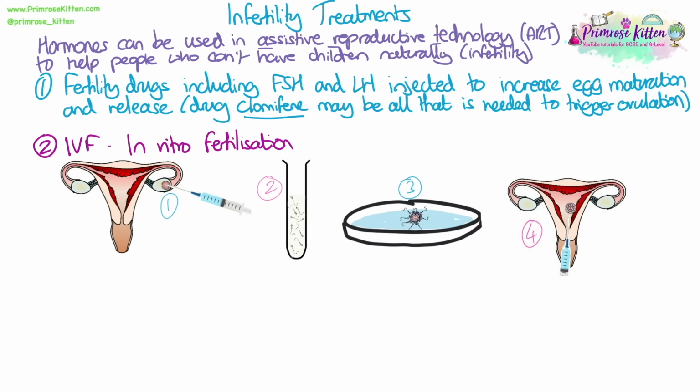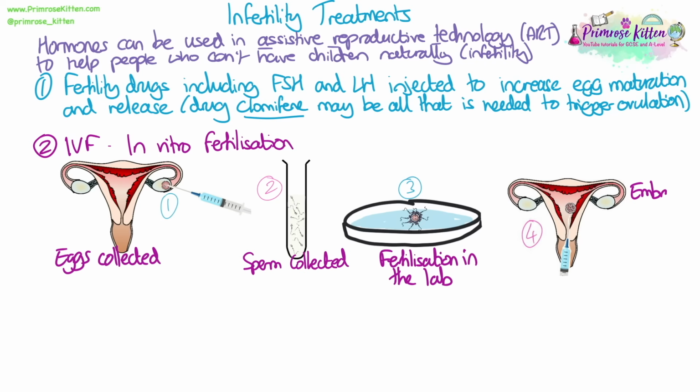If this doesn't work, then the second option is IVF, or in vitro fertilisation. Eggs are collected and sperm are collected. The way eggs are collected is similar: they inject the FSH and LH drugs to increase the number of eggs maturing and being released from the ovary, and then they are collected. And then sperm is collected.